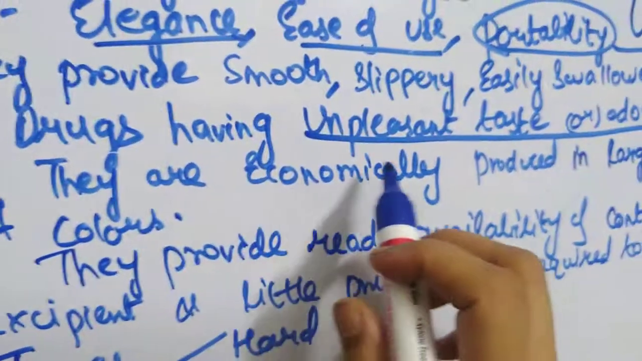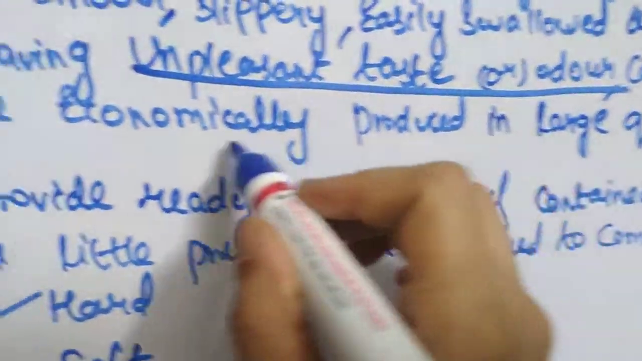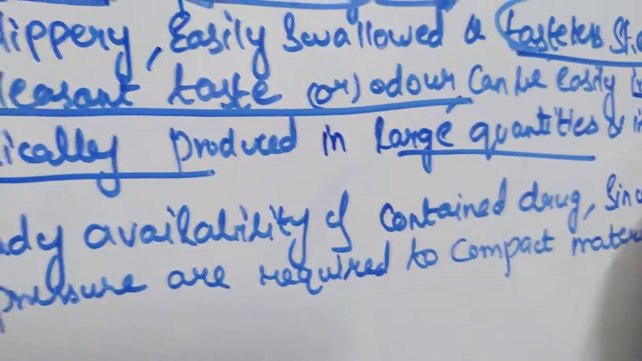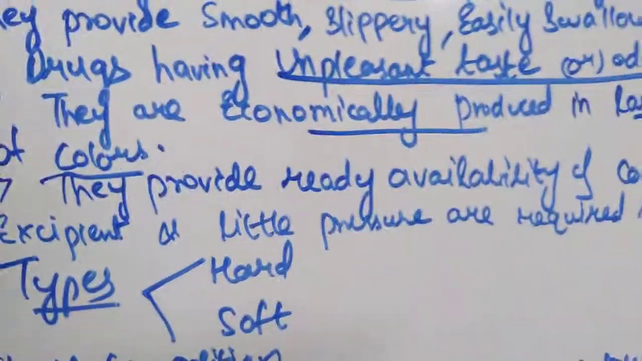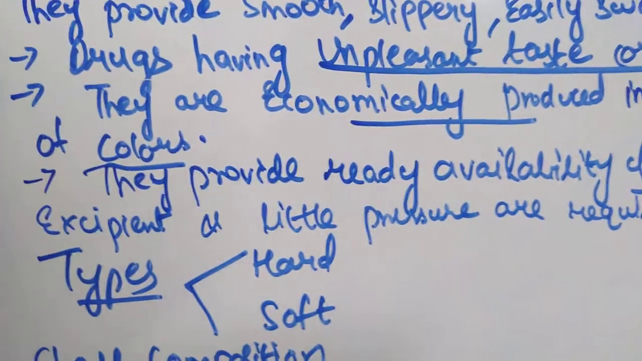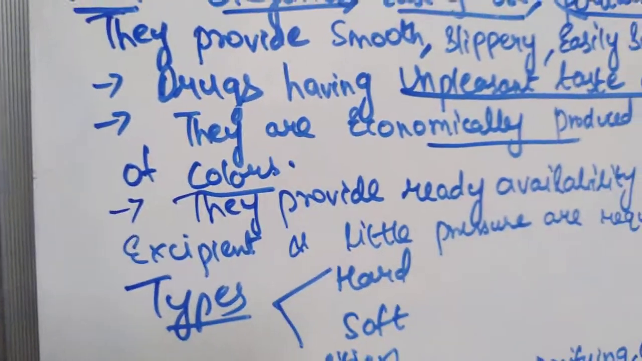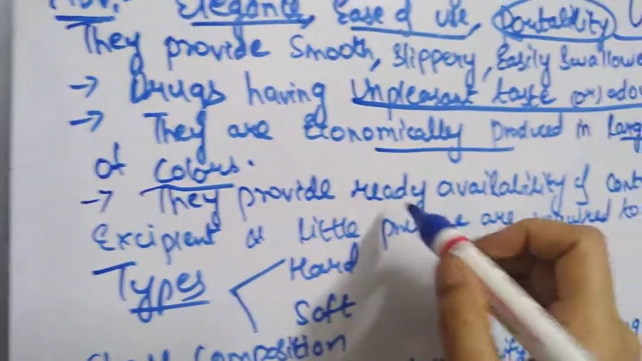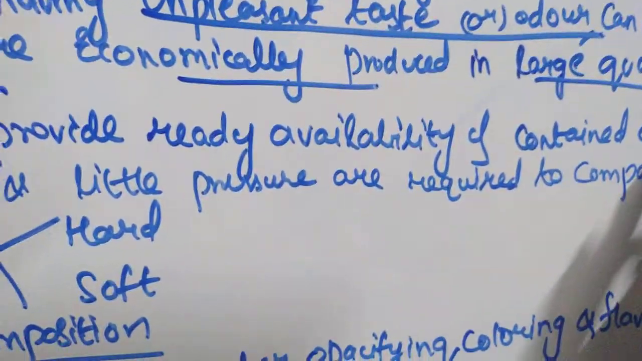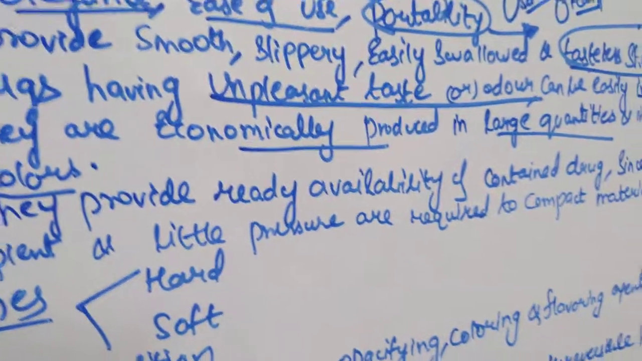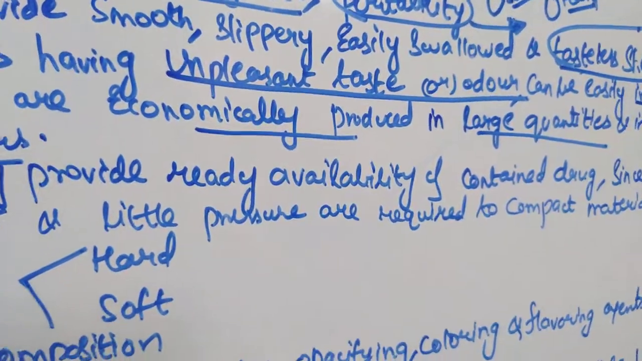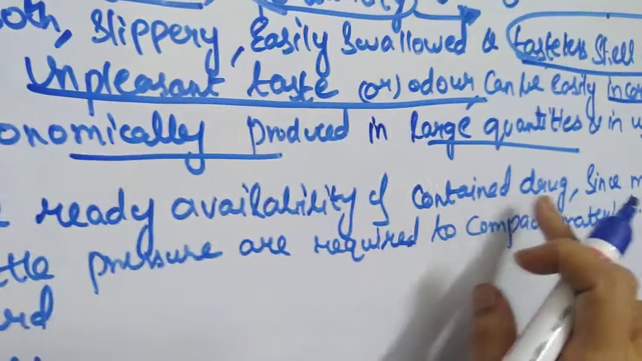And then they are economically produced in large quantities and in a wide range of colors. We have seen capsules, sometimes they are white in color, sometimes they are brown in color, so they can be produced in a wide range of colors. Then they provide ready availability of the contained drug, that means whatever drug is contained within the capsule shell is easily made available to the body.